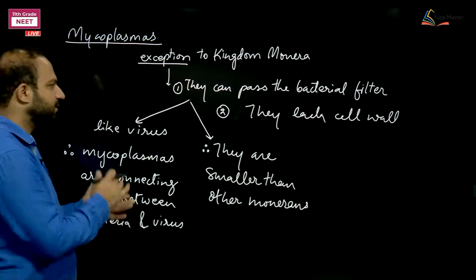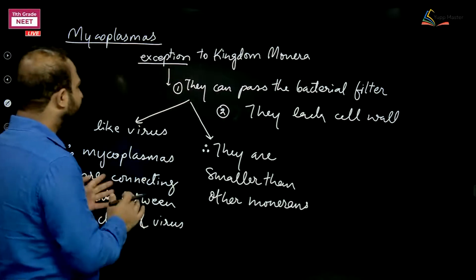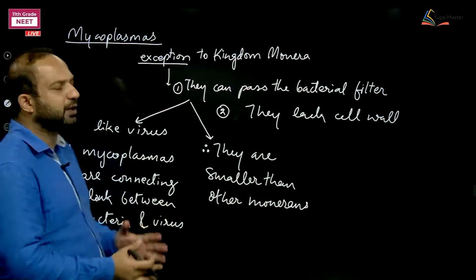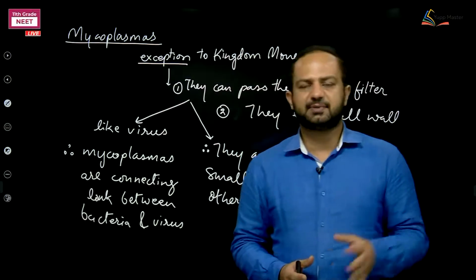Okay, so that type of character we used to study about Mycoplasma. Now, if I need to compare Mycoplasma with bacterial cells, I'll say some things are different.